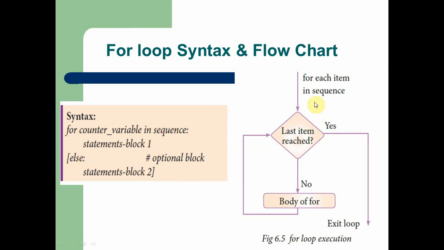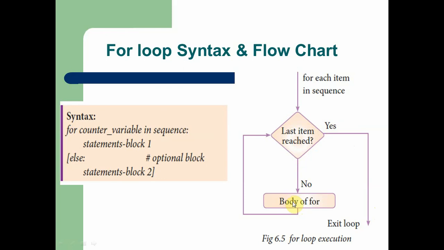Now we are going to understand the flow chart. The very first time the loop executes, you can see the condition here: last item reached. So each time, the for loop checks whether it has reached the last statement in the sequence or not. If it reaches the last statement, then the condition is yes, and it goes to the exit. If the last item is not reached, then the condition is no, so the body of the loop is executed.